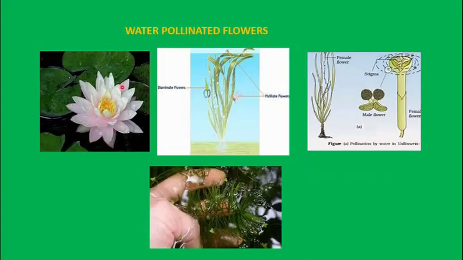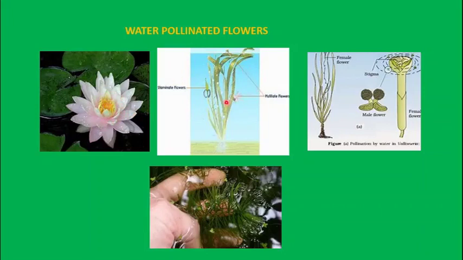Now these are some pictures of the water pollinated flowers. Here's the water lily, but here you can see this one. There, insect pollination also can happen, because the flower is well exposed outside. So when the butterfly or the wasp and all come, even here the pollination is also carried out by the insect.